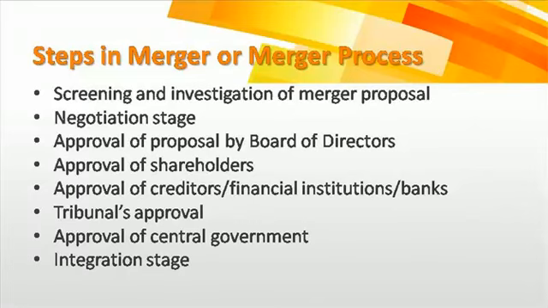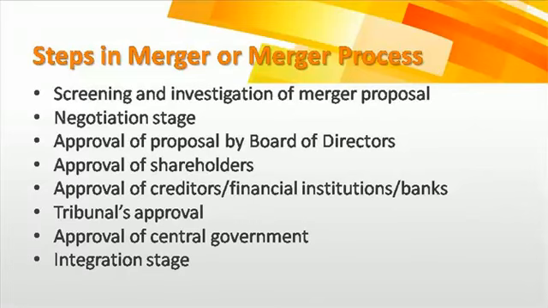The first one is screening and investigation of a merger proposal. In this step, the acquirer company will screen the companies which are potential buys for them. This is the primary step, in which the acquirer company searches for companies which are the best business fit or management fit and have financial strength. Those companies will be sorted out and selected, and this is the first screening process.